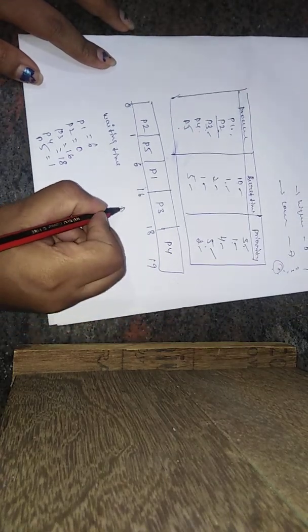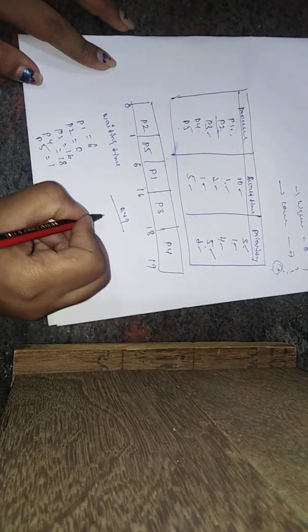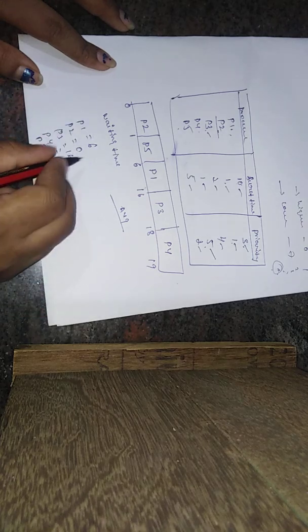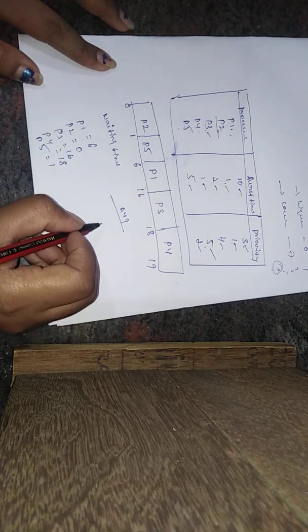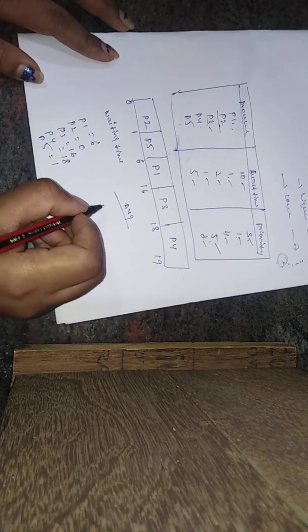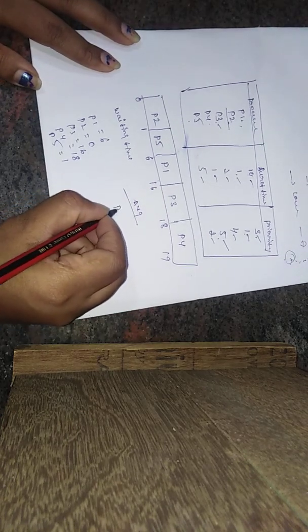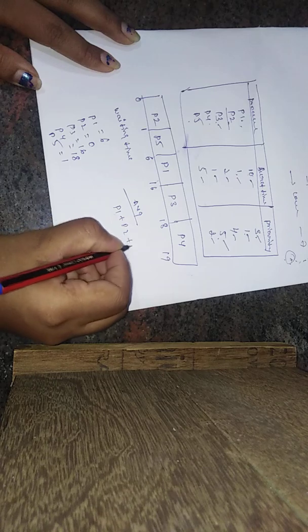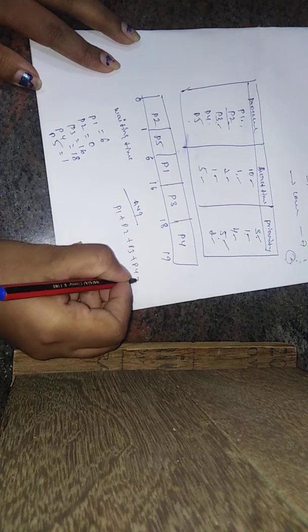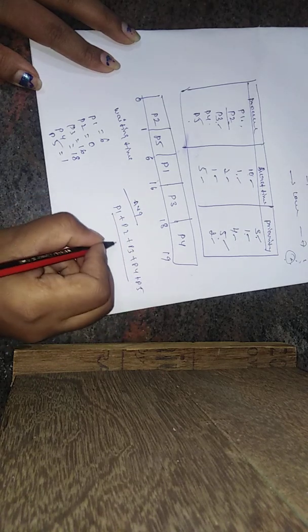Next, we find the average value. Average means the sum of the process values divided by the number of processes. That is the formula of average. It means P1 plus P2 plus P3 plus P4 plus P5, divided by 5.